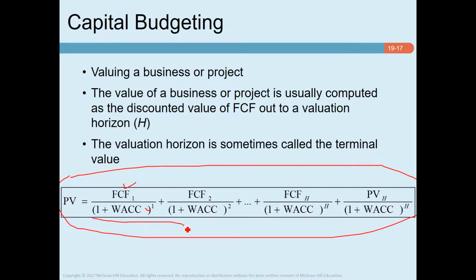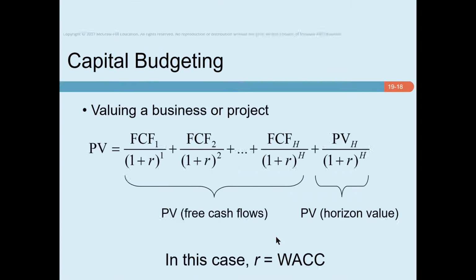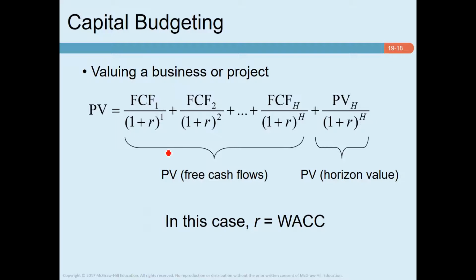So this part is the present value of the medium-term cash flows, and this is the present value of the terminal value. This is the general model.